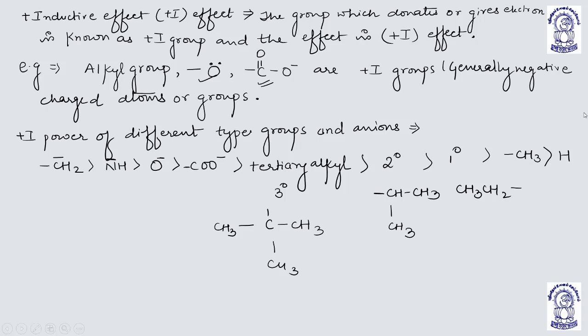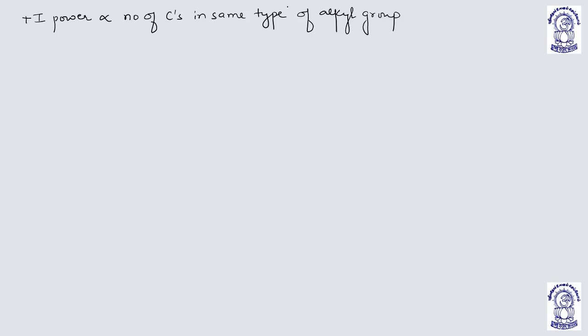Now, if we discuss the plus I power of the same group, that is alkyl group, plus I power is directly proportional to the number of carbons in the same type of alkyl group. For example, primary.